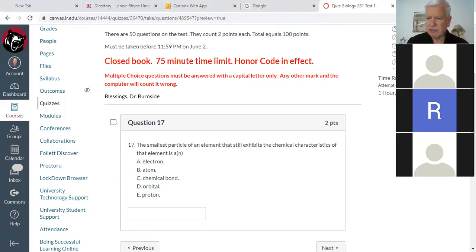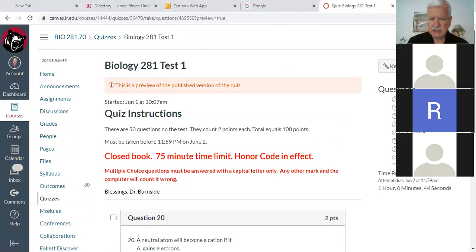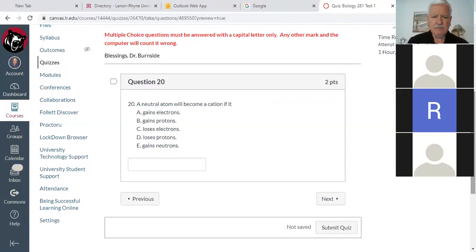So now we're on to question number 20. Okay, here comes question number 20. A neutral atom, I know you're gonna get this right. It was on one of the quizzes and everybody got it right. Is it Allie's turn again? Yes. A neutral atom will become a cation if it gains electrons, gains protons, loses electrons, loses protons, gains neutrons.